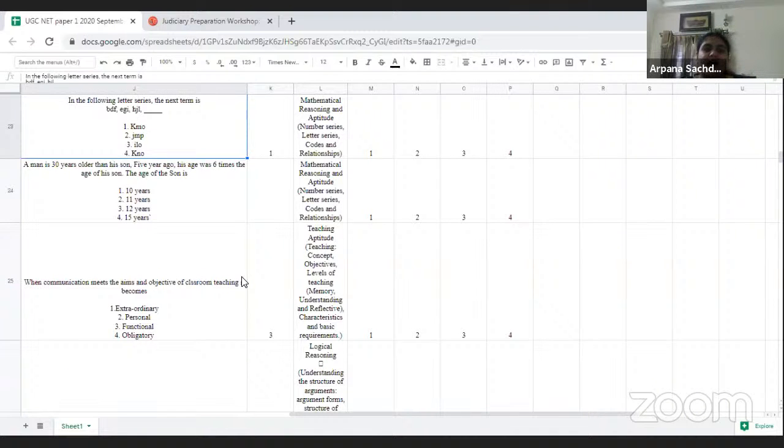Then again we have a mathematical reasoning aptitude question, and this was a number and letter series, and I will mark it as an easy one because there are only three numbers given, and it was very easy to answer.